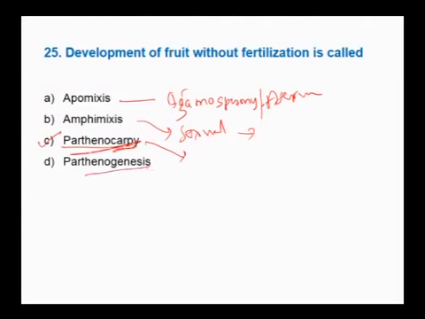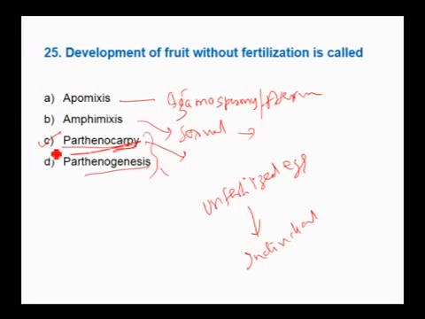What is parthenogenesis? It is the development of an unfertilized egg into an individual. Generally you get confused between these two, parthenocarpy and parthenogenesis. Parthenocarpy is the development of an unfertilized ovary into a fruit, whereas in parthenogenesis an unfertilized egg develops into an individual.